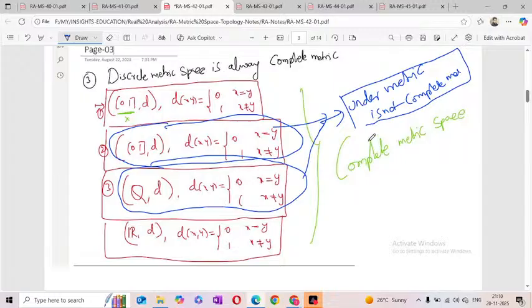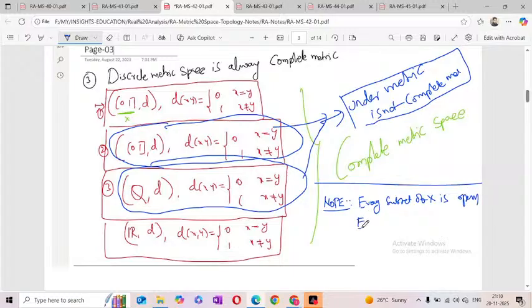That means the conclusion is that a discrete metric space is always complete, no need to verify. Okay, so last class we discussed that in the discrete metric every subset of X must be open, and every subset of X is closed also.